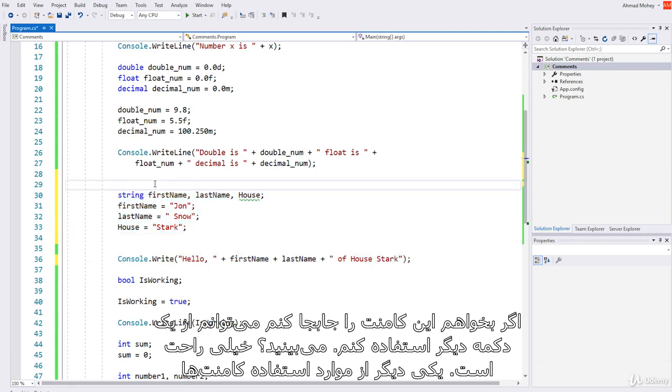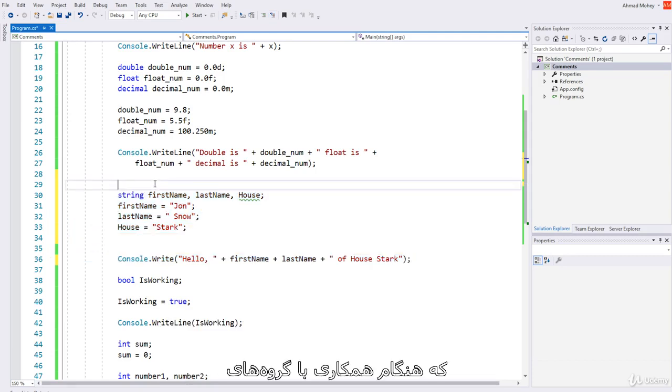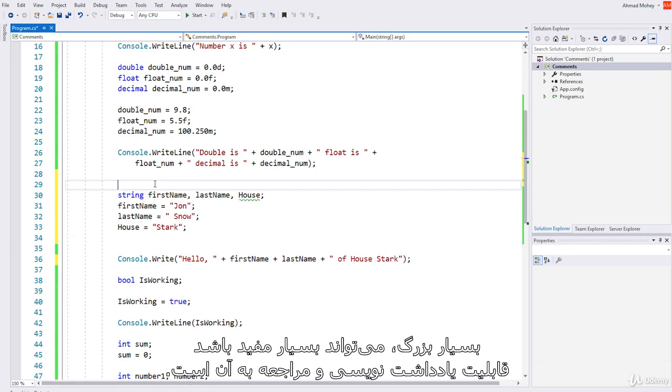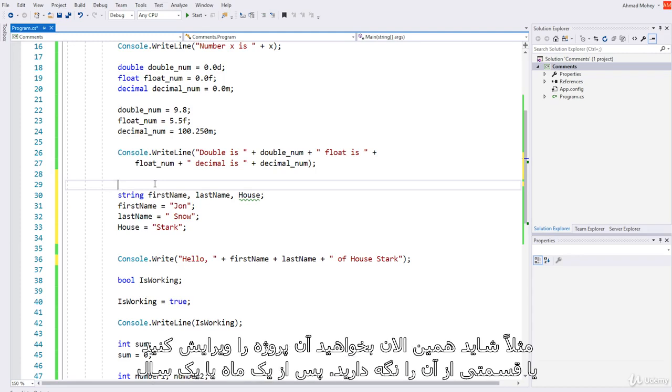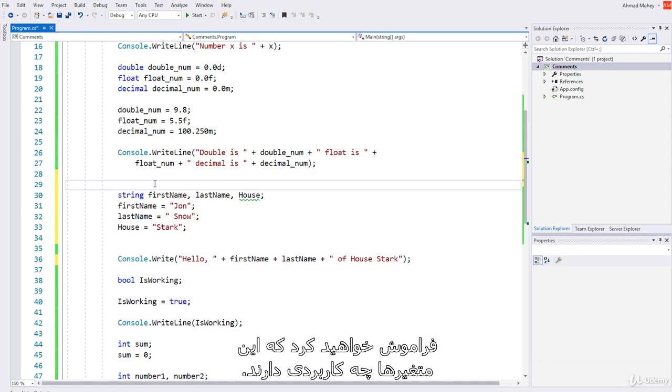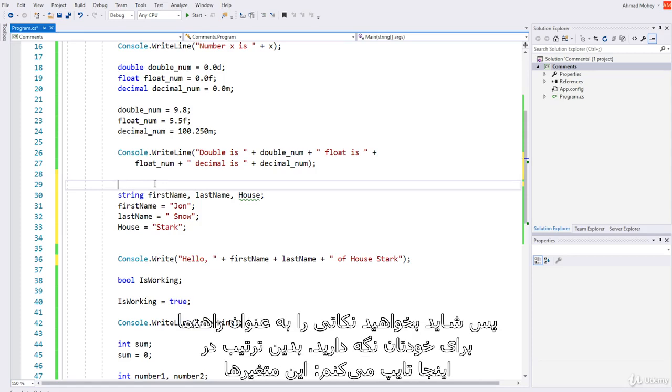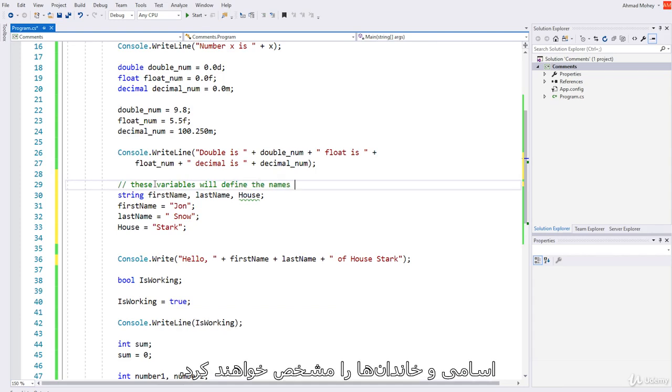One more usage of comments, which is very helpful when you're working with large teams or leaving notes for yourself for when you come back. Because you will forget, and trust me, you will forget. When you're working on a project right now, and maybe you'll come to edit or maintain something in it after a month or a year, you'll forget what this logic and these variables are doing. So maybe you will leave hints for yourself. I can come here and write that these variables will define the names and houses.